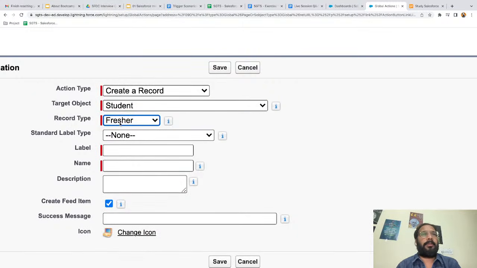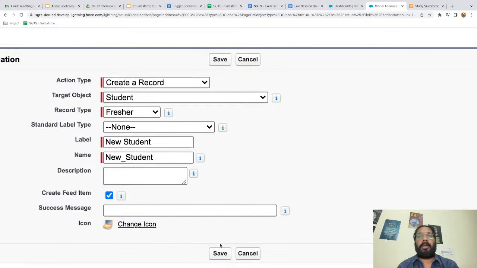Record time, I'm selecting fresher. Label, I'm setting as new student. It can be different from the object specific action as well, like new student or new fresher, anything you can write as per the requirement. So I'm picking new student as of now and clicking on save.